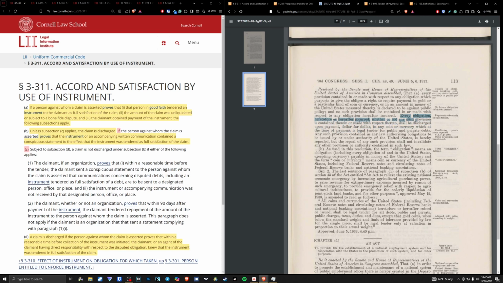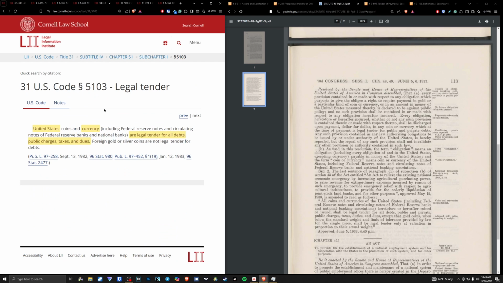You see? Okay, every obligation hereafter incurred, whether or not any such provision is contained therein or made with respect thereto, shall be discharged upon payment, dollar for dollar, in any coin or currency which at the time is legal tender for public and private debts. And this is where we start to come to legal tender laws.